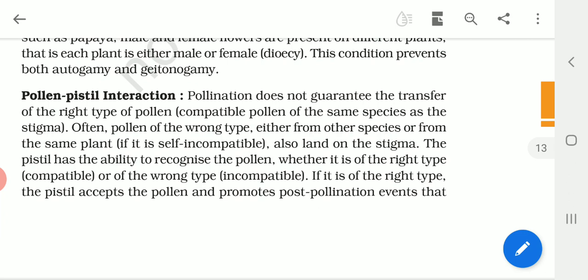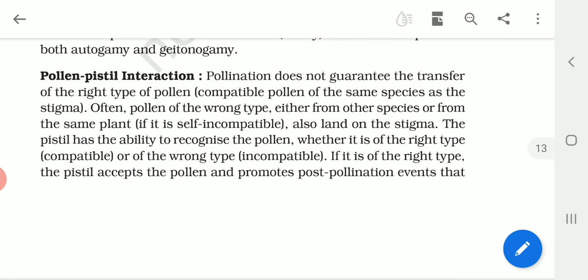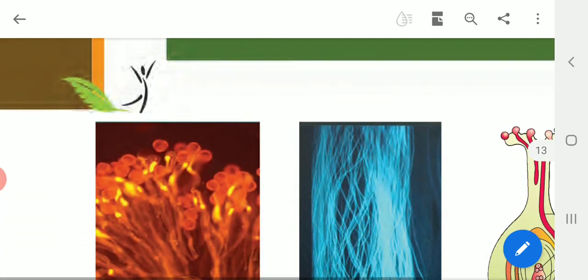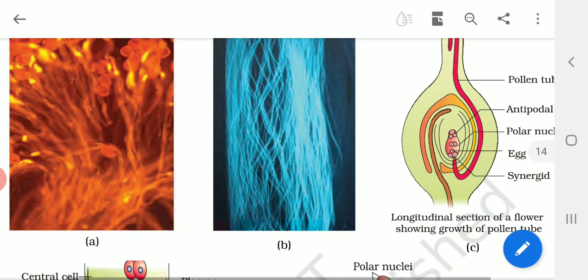The pistil also can reject the wrong type of pollen, that is, incompatible pollen, so that it cannot grow. So how does the compatibility of the pollen with the stigma take place? It occurs by means of some chemical substances. Both the pollen and the stigma respond to each other by certain chemicals, and these chemicals help in the changes that lead to the formation of a pollen tube.